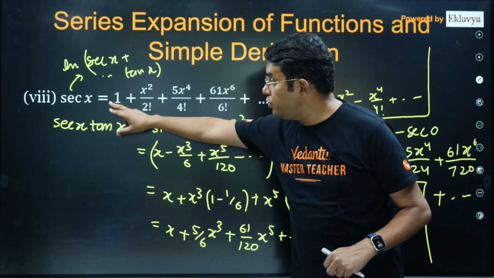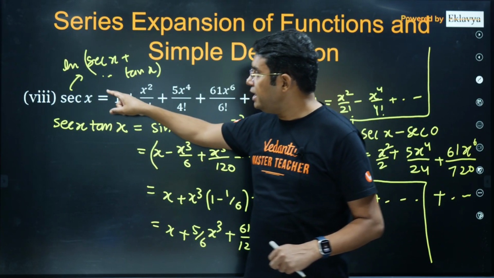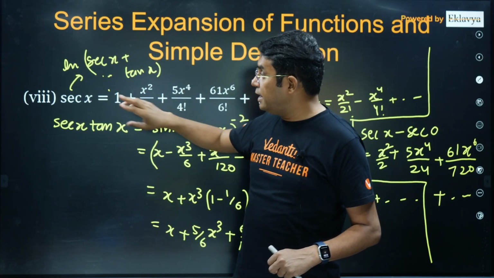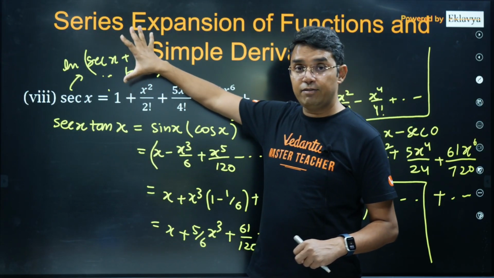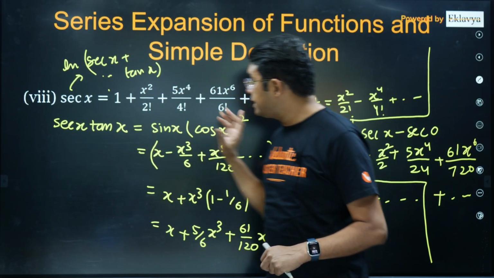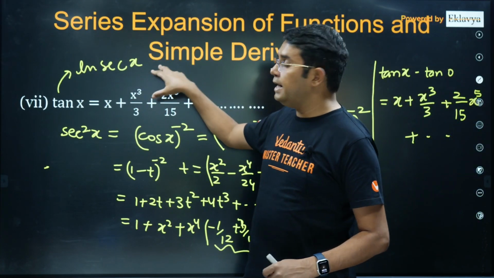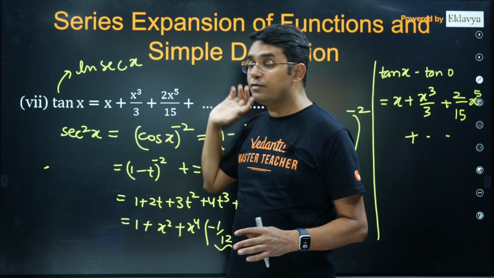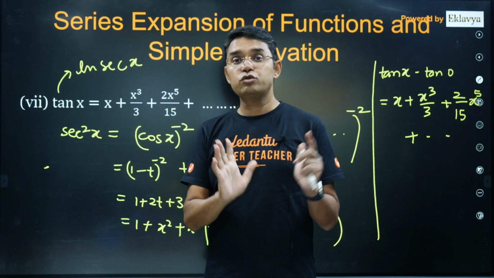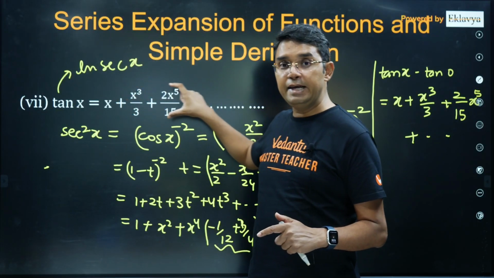But suppose you are starting with differentiation, starting with the other function, that is the integration of ln secant x. In this case it will be difficult, so I should not take that example. I will take the example of tan x, because for ln secant x, I think I can get the expansion with the help of ln 1 plus x also, although that will be difficult to do. That's why I am saying integration is much easier.